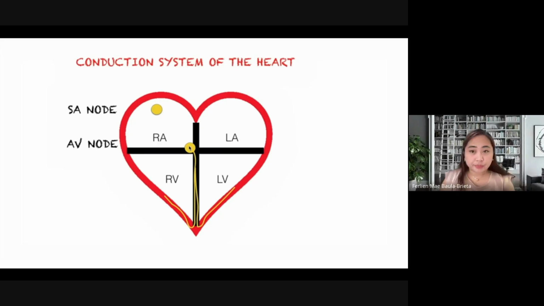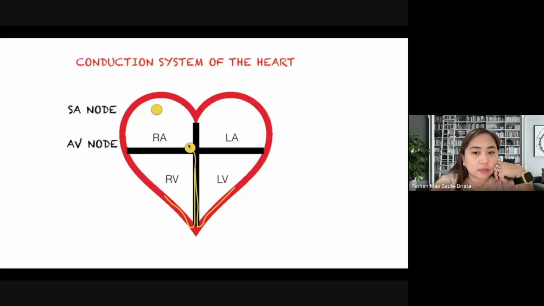By its name, this can be found within the border of the right atrium and the right ventricle. The AV node is also known as the gatekeeper of the heart, because it gets to decide what impulse to let through. So, if the SA node generates a weak impulse or there is a block somewhere, the AV node will perceive that and decide not to let the impulse go through, and instead it will conduct its own impulse.